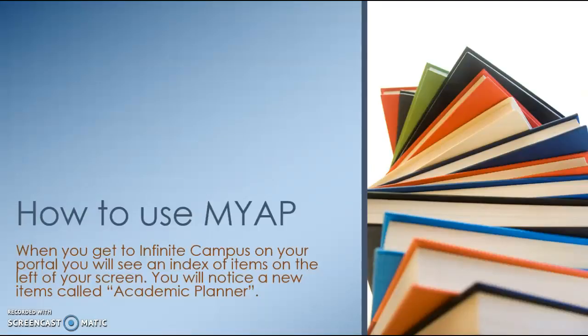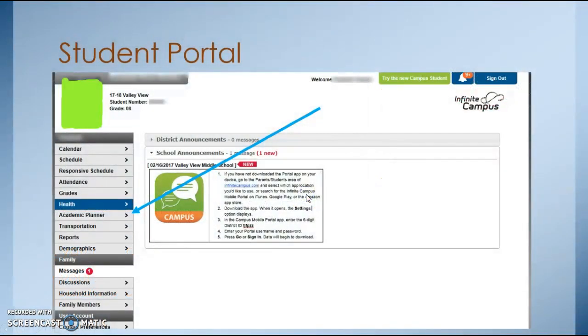So to access MYAP, you're going to first log in through your student portal and then access Infinite Campus. When you get to Infinite Campus, you'll see an index of items on your left-hand side. You should notice one new one called Academic Planner. So the Academic Planner is how you both map out your 4-year plan and register for courses.